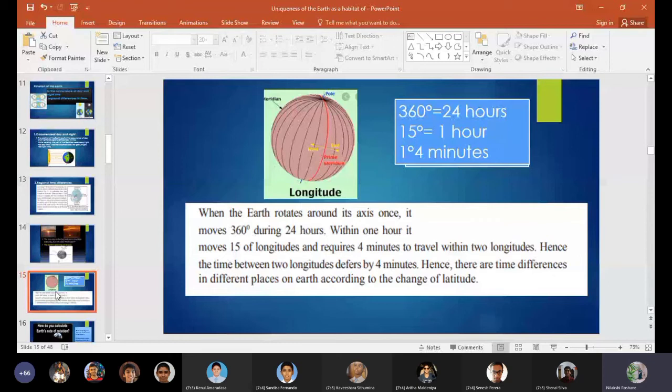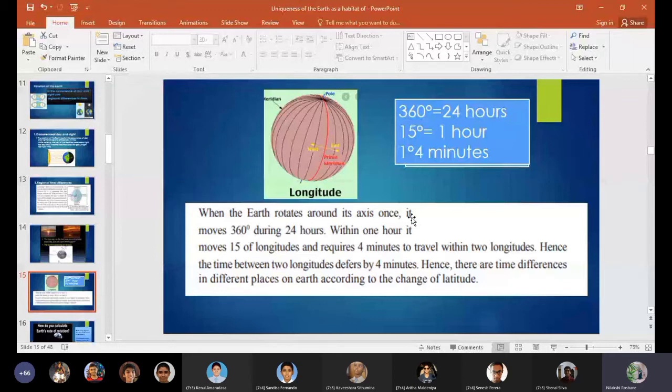So in this, what you have to remember is 360 degrees equals 24 hours. This 360 degrees forms from 180 degrees located in the eastern hemisphere and 180 degrees located in the western hemisphere.